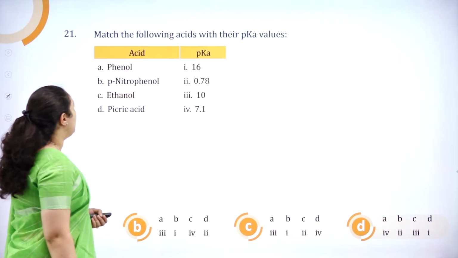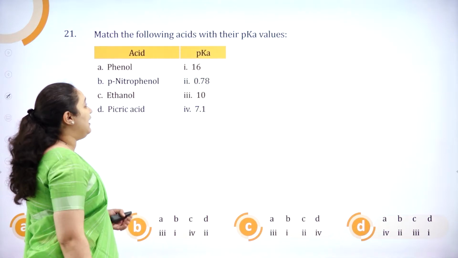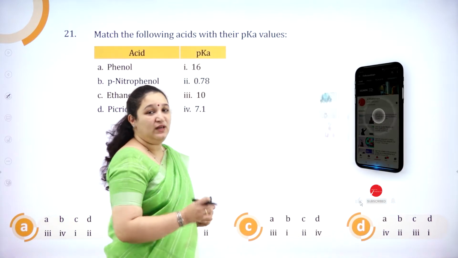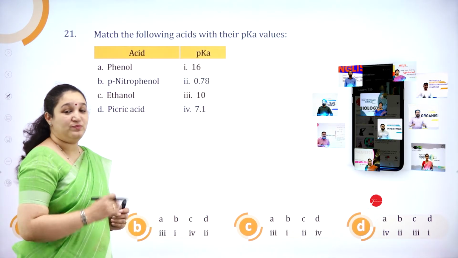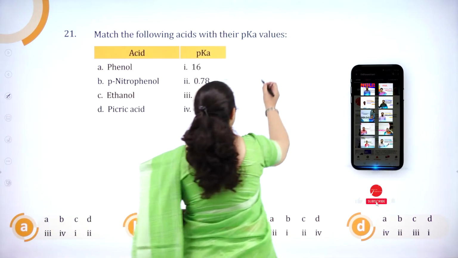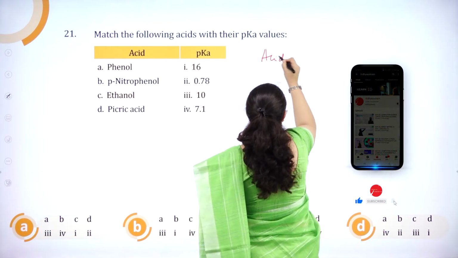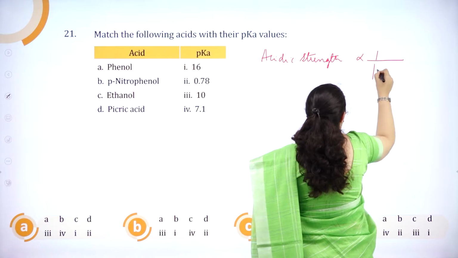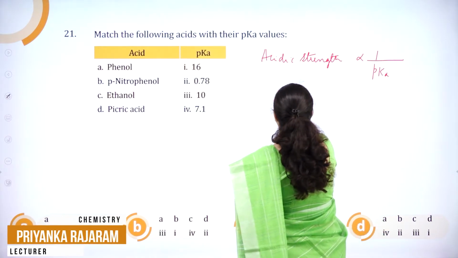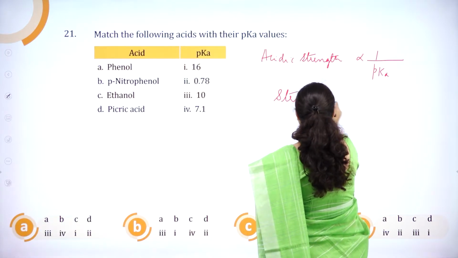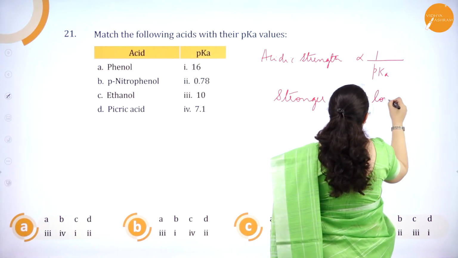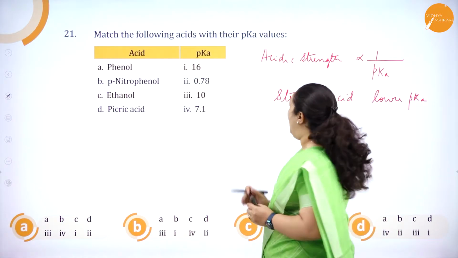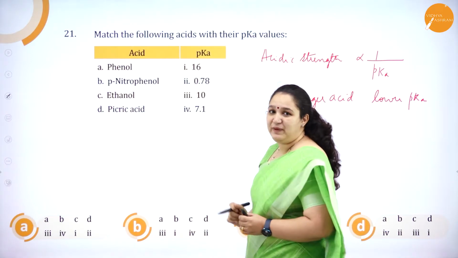So what is the 21st question? Match the following acids with their pKa value. Now, what is the relation between the acidic strength and pKa value? They are inversely proportional. That means acidic strength is inversely proportional to pKa value. Stronger the acid, lower the pKa value. So we have to match here the acids and their pKa value.